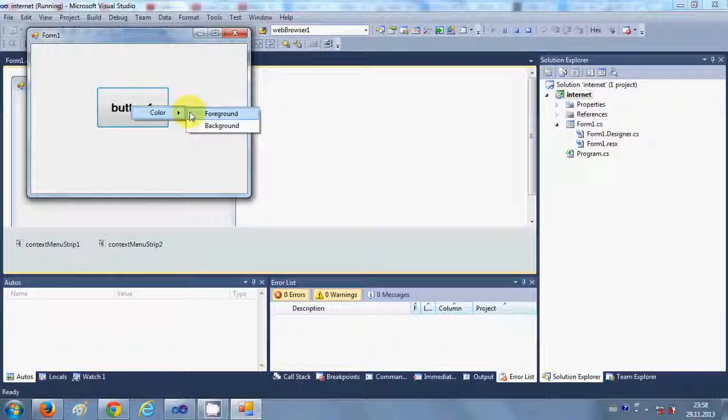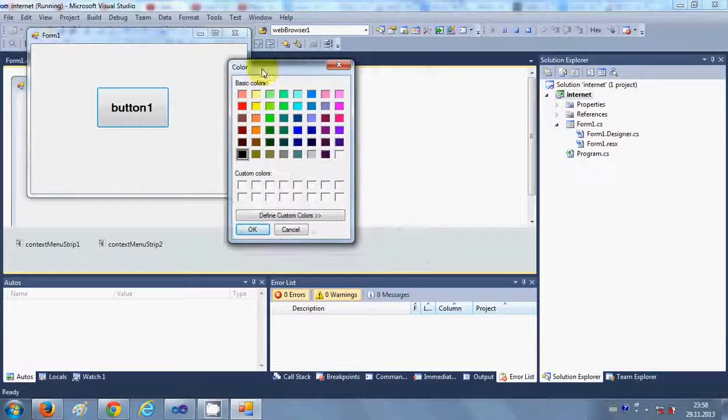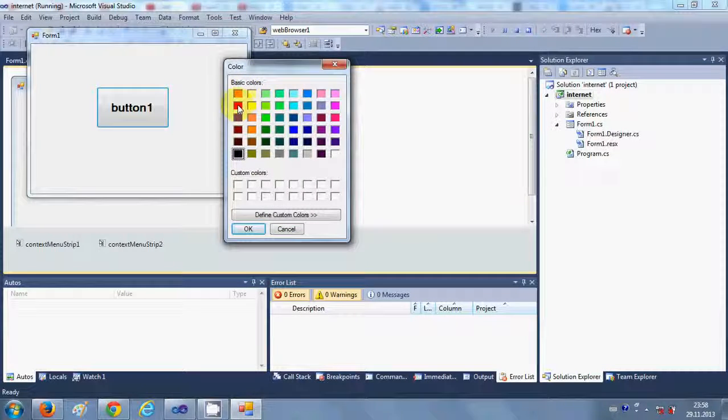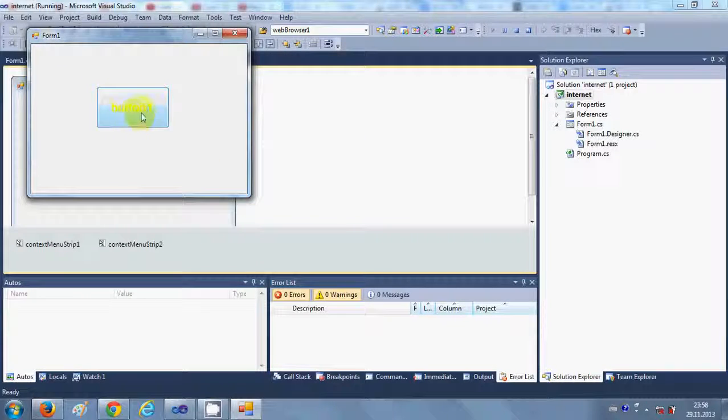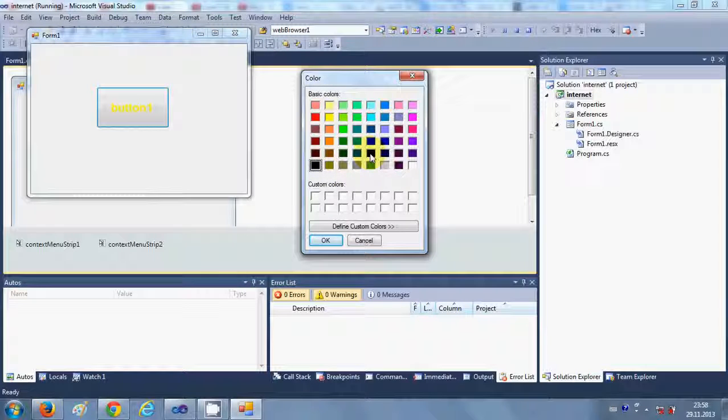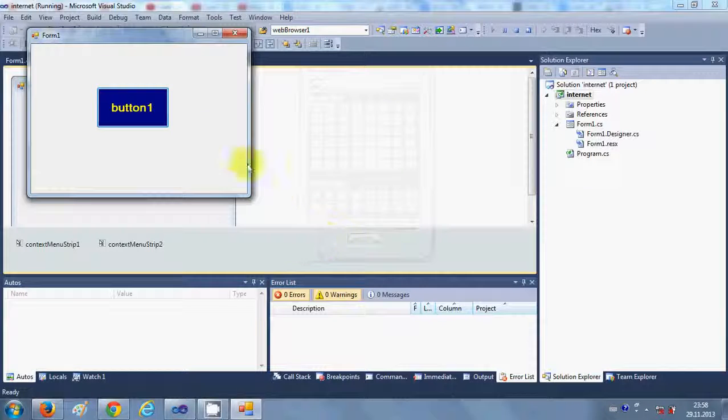Now let's run the program, and when I right click this button you will be able to see this Color, and when I choose Foreground it gives me this color dialog, and I can choose the color, for example red or yellow, and I click OK, and you can see the foreground of this button has changed to yellow. Once again I right click this button, go to Color and say I want to change the background, and let's change the background to this dark blue and click OK, and now you can see the background of this button has changed.